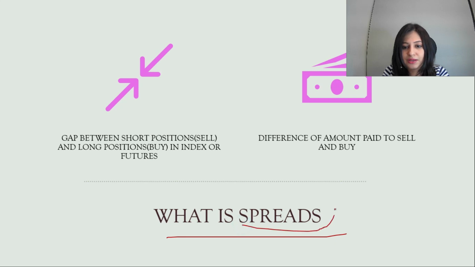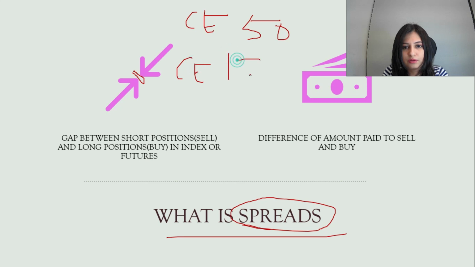So if you see the definition of spreads, I'll tell you in very simple, layman's language, it's the gap. This gap, can you see? It's the gap between your short position and your long position, that is buy and sell in index options. Suppose you have sold a call for 50 rupees and you have bought a call for 100 rupees. So what's the gap between this? The gap between this is 50 rupees. So that gap between these two positions is known as spread.